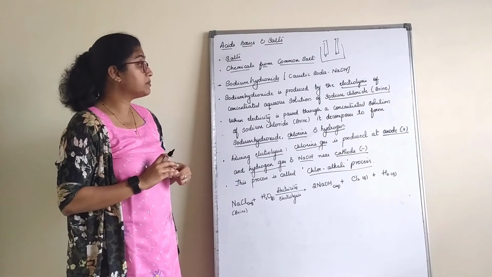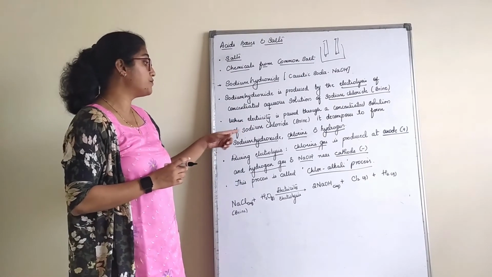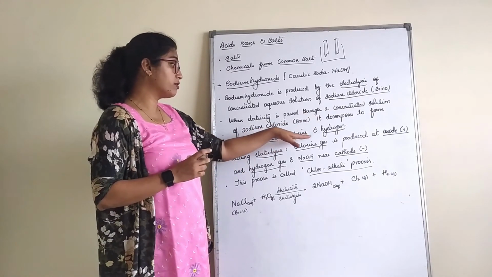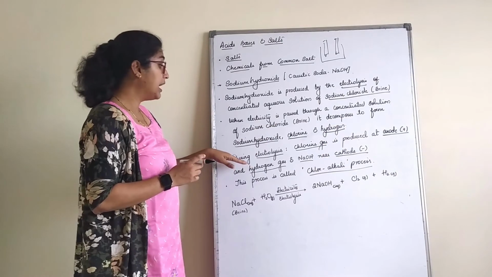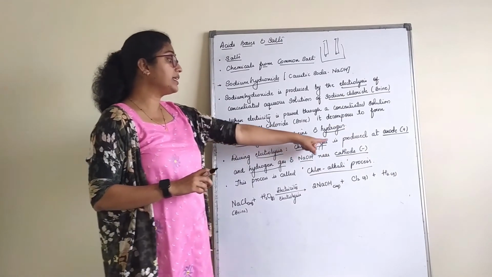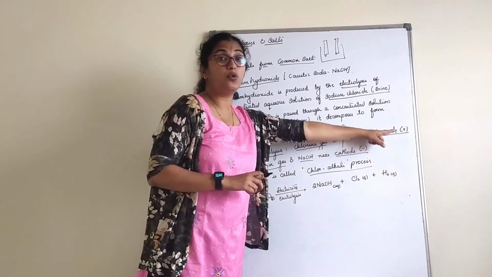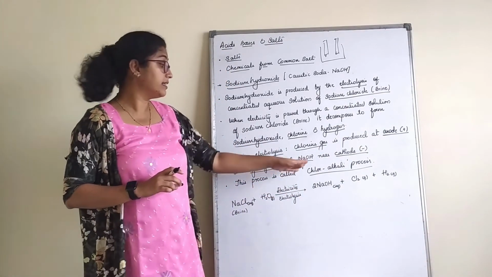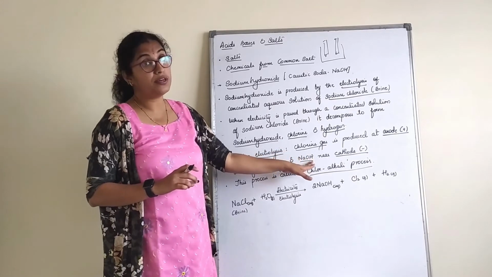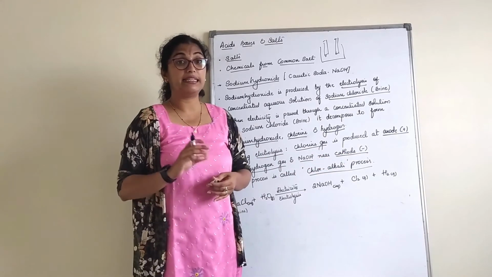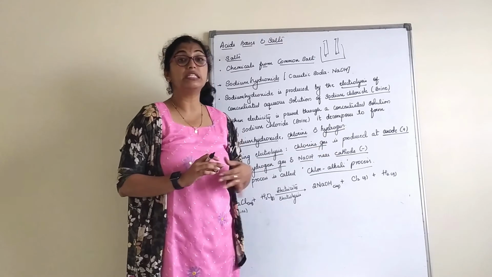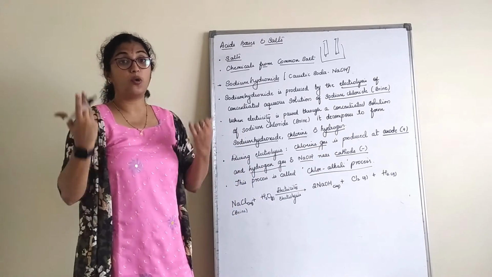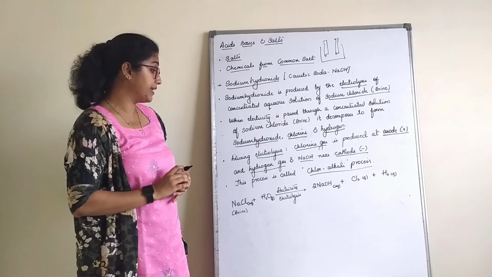So when electricity is passed through a concentrated solution of sodium chloride, brine, it decomposes to form sodium hydroxide, chlorine and hydrogen. During electrolysis, chlorine gas is produced at the anode, which is the positive terminal, and hydrogen gas as well as sodium hydroxide are collected near the cathode terminal, which is negative. This is how from NaCl we obtained these three chemicals.